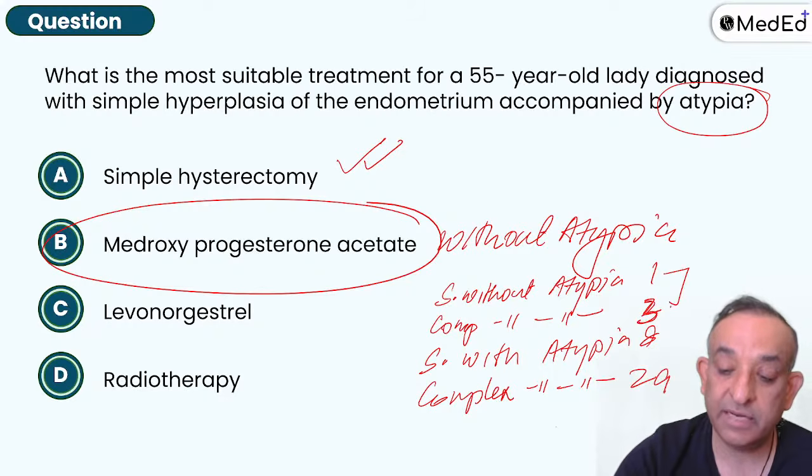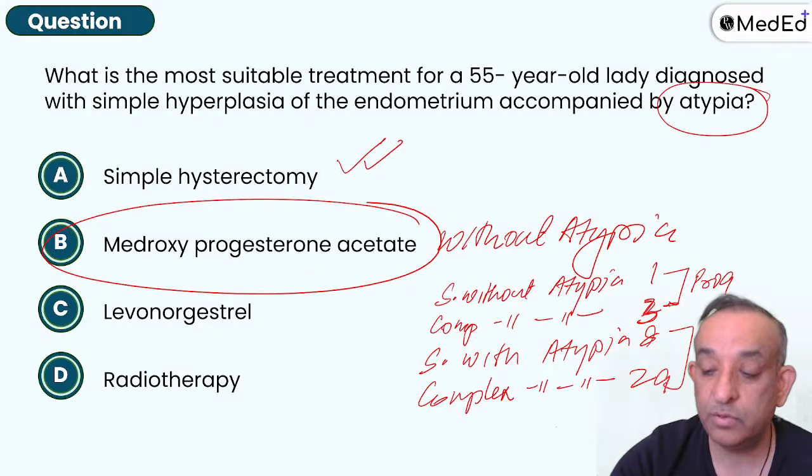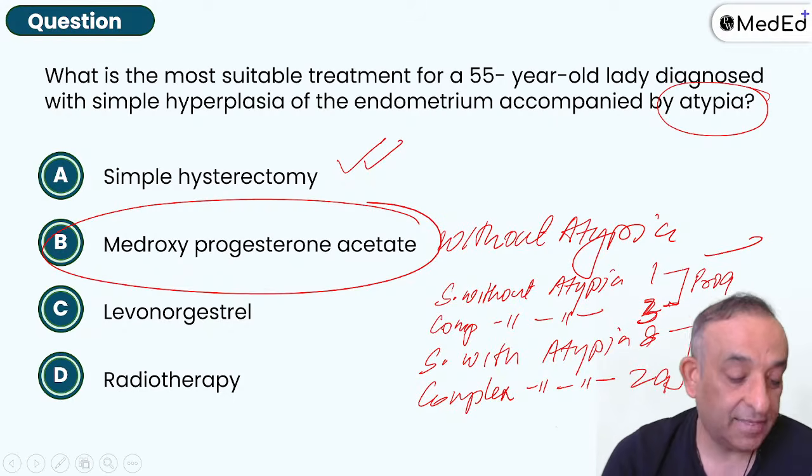So without atypia, we can give progesterone treatment, and with atypia, we do a hysterectomy. Right? Okay.